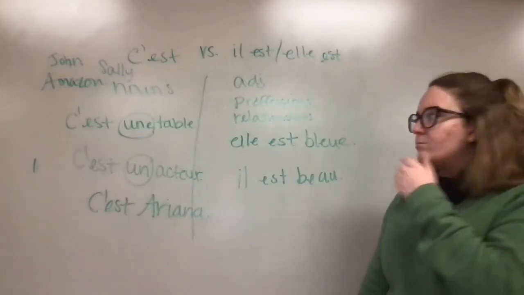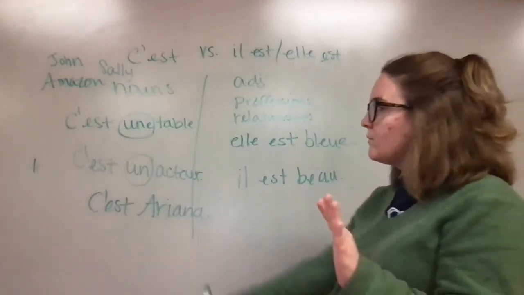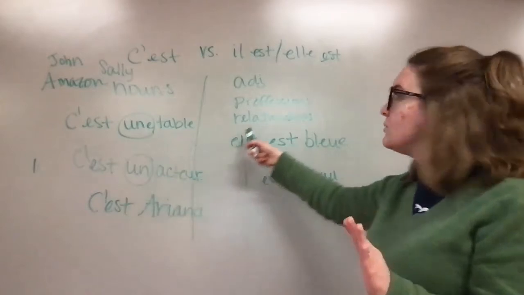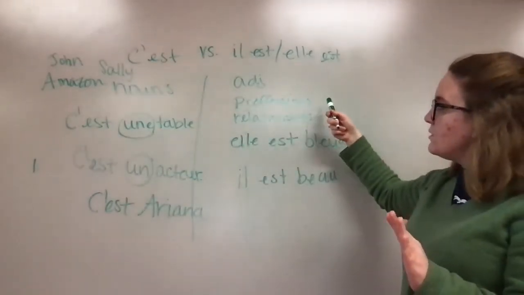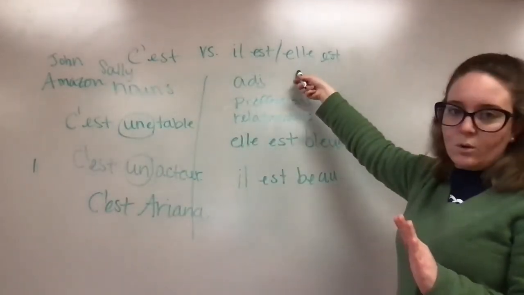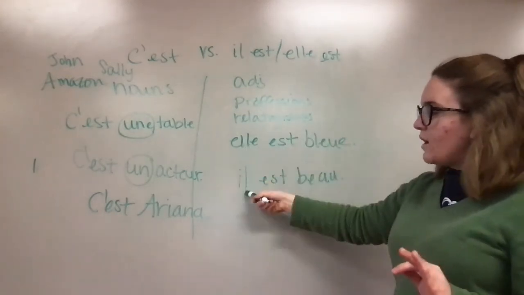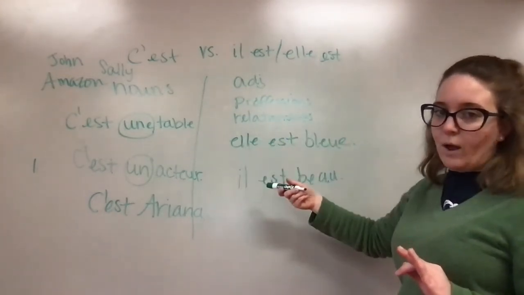All right, so recap. C'est is used with nouns. You must have an article. Adjectives, professions, and relationships go with il est or elle est, depending on the gender of the object or the person that is being described.